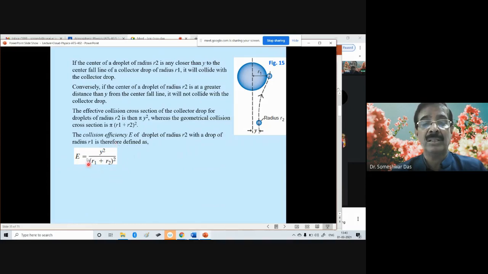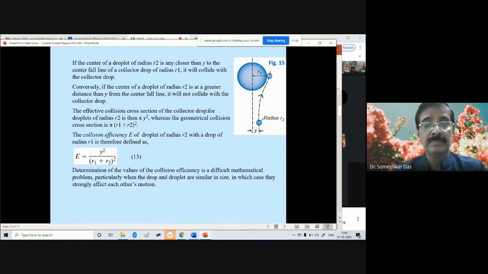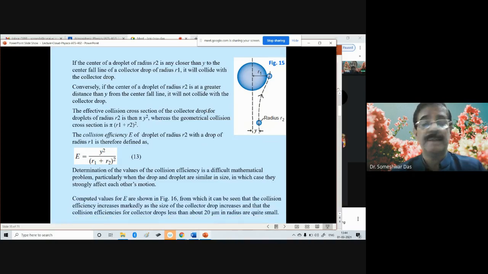This is called the collision efficiency between the two droplets, the bigger drop and the smaller droplet. This is equation number 13.